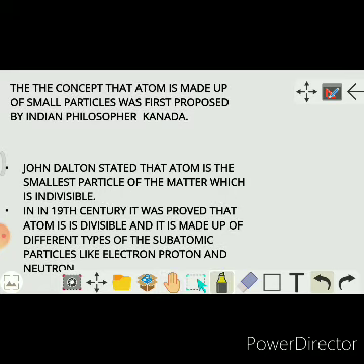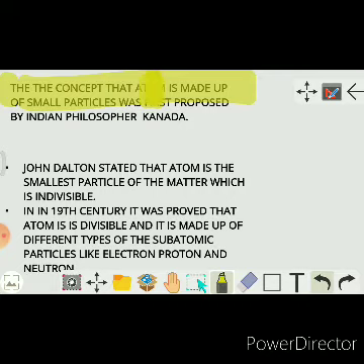Now here one thing we can conclude: the concept that matter is made up of small particles was first proposed by the Indian philosopher Kanada, right? Maharshi Kanada.